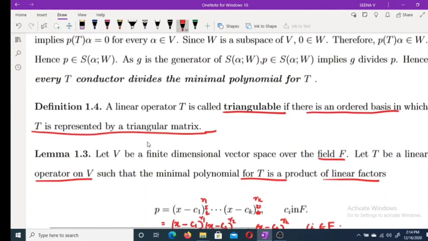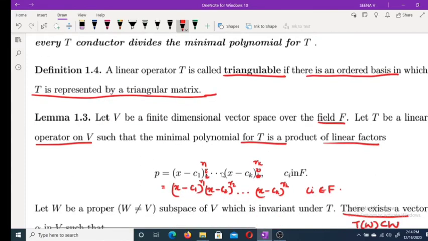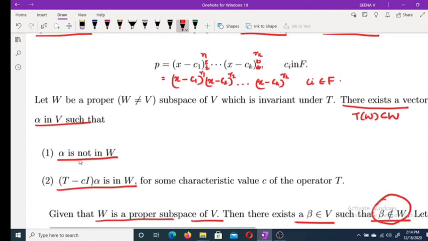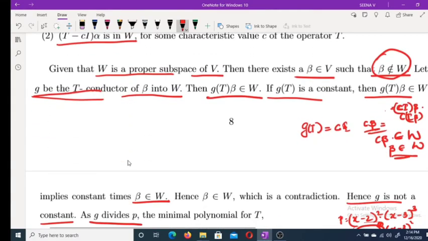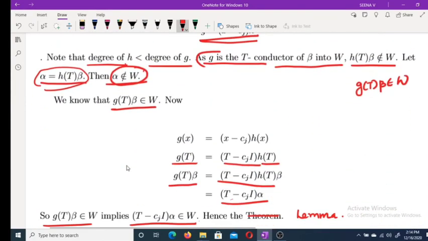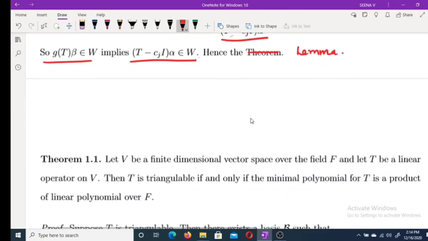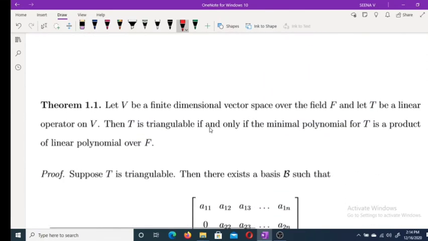Given that V is a finite dimensional vector space over F, T is a linear operator on V. If minimal polynomial for T is of this form, then there exists alpha belonging to V such that alpha is not in W and T minus ci alpha belongs to W. Okay. Now moving to the next theorem. This theorem you can consider as theorem 5.